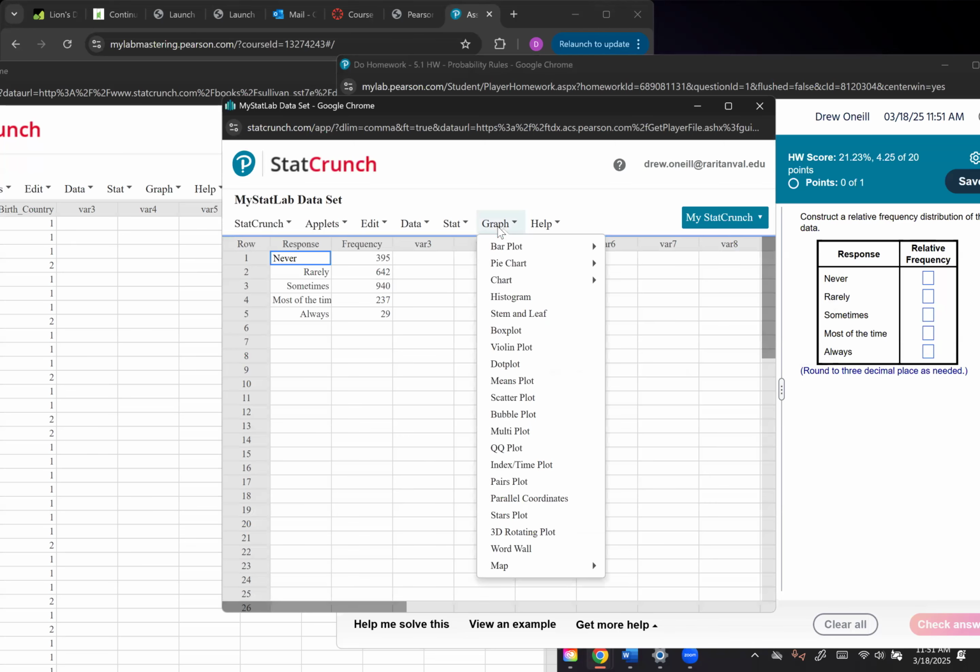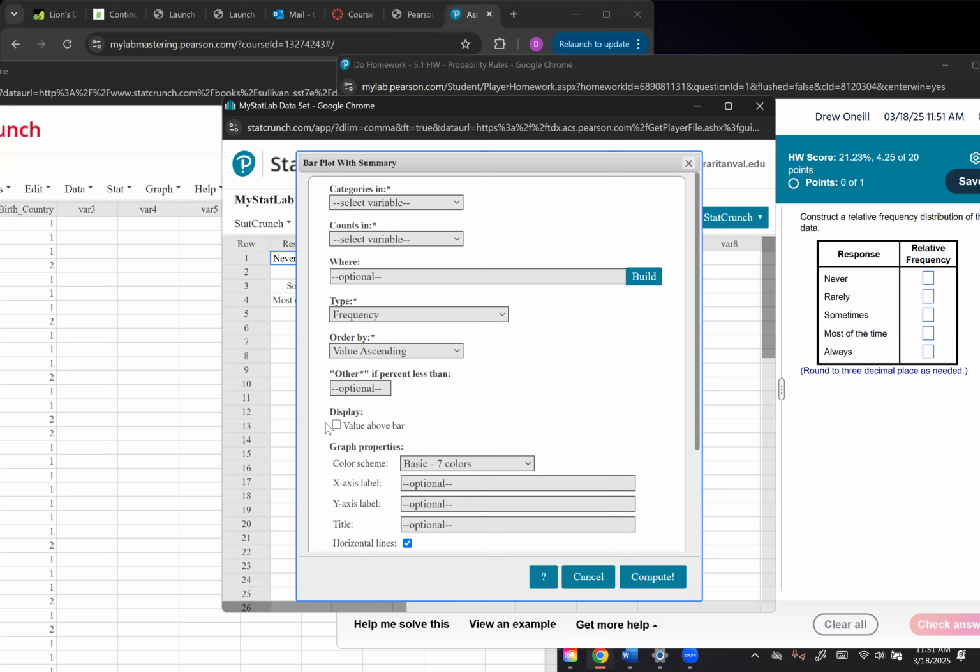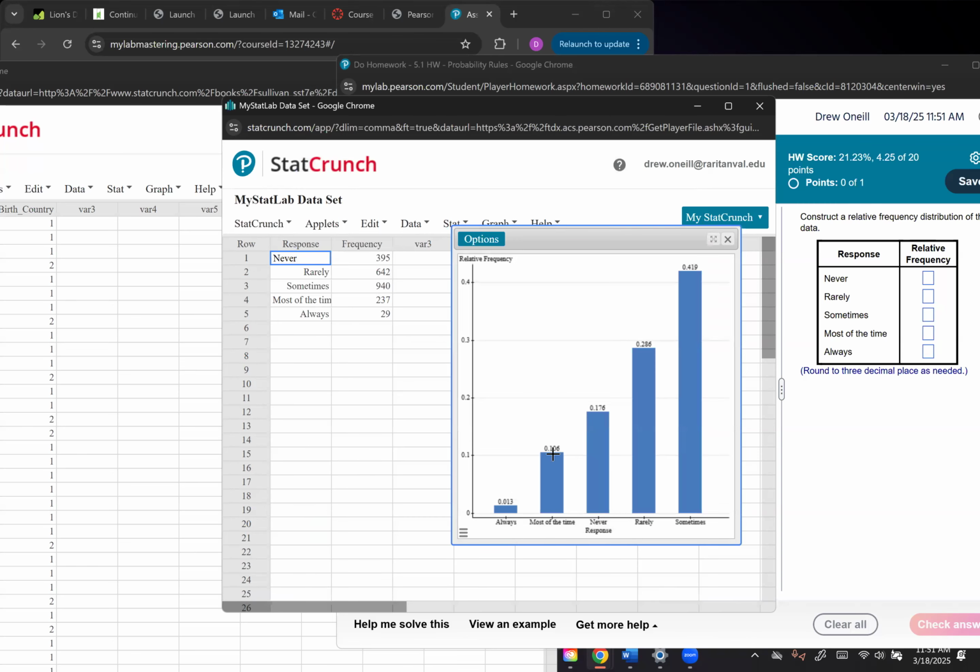Graph, and then Bar Plot with Summary. Make sure you select the value of bar and then change the type to relative frequency. Categories is, I guess, response counts and frequency. And then you'll get these numbers up here, which are what you want to enter here. Okay, so that's it. That was a long video, but I do hope it helped. And yep, good luck.